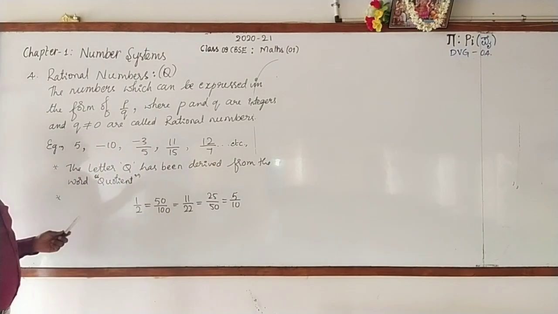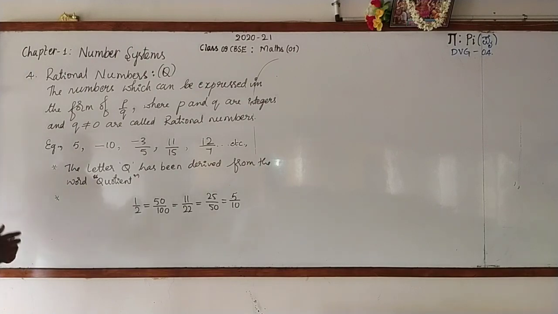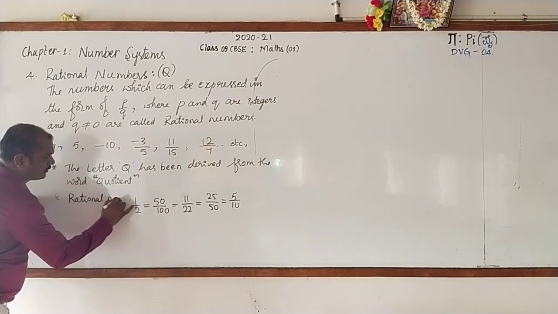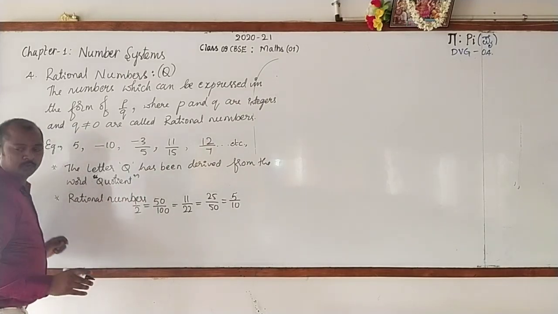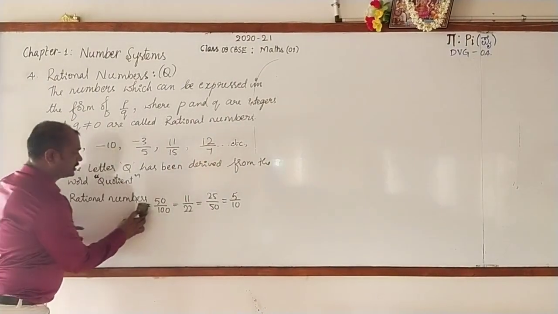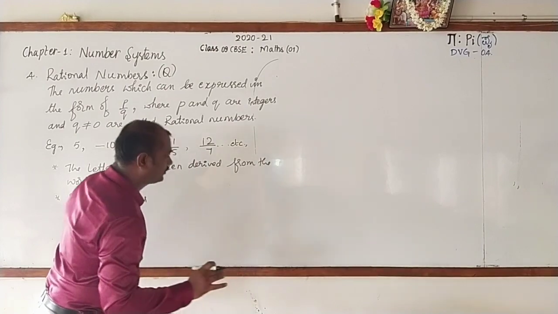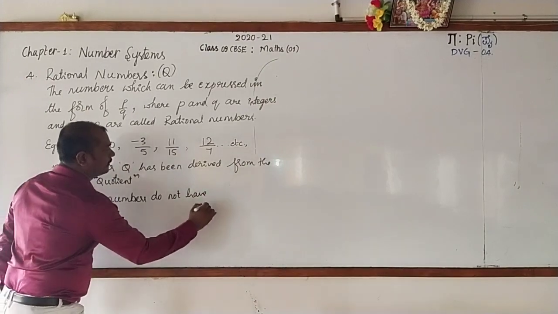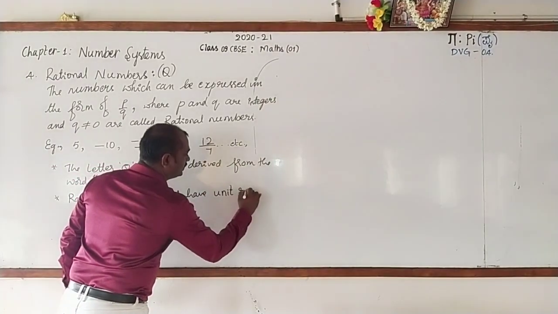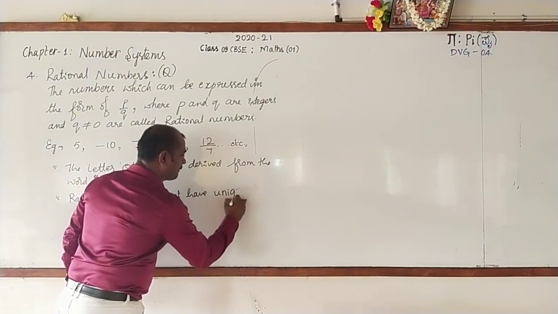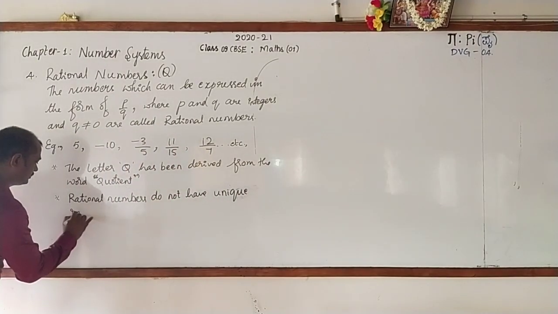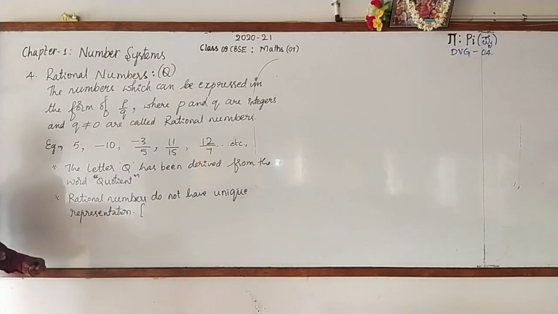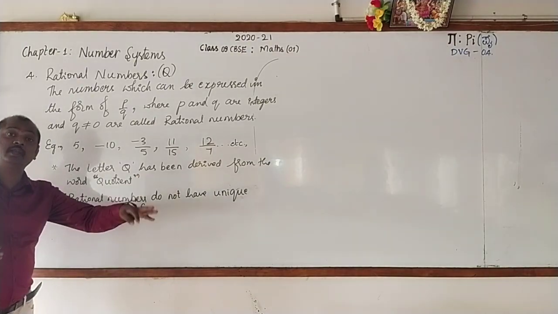You have learned about equivalent fractions in your previous class. The same way. Rational numbers do not have unique representation. Why? It is because of the existence of equivalent rational numbers.